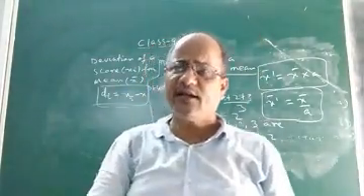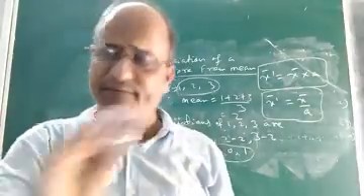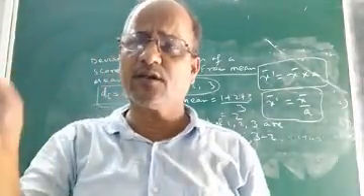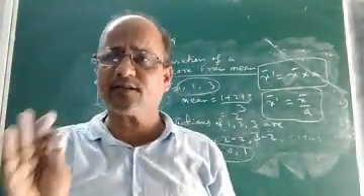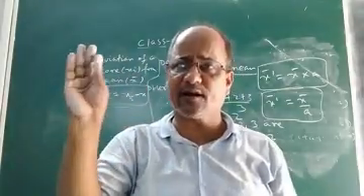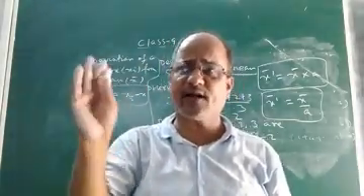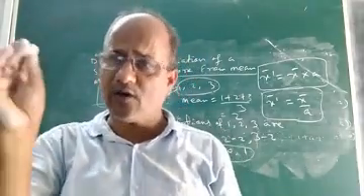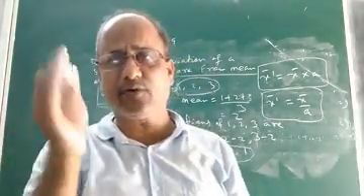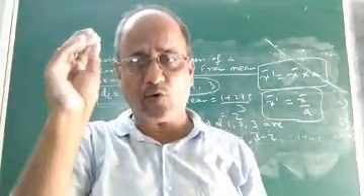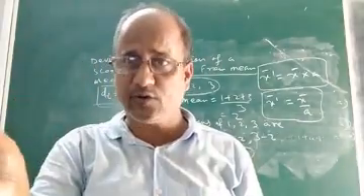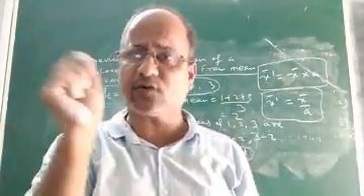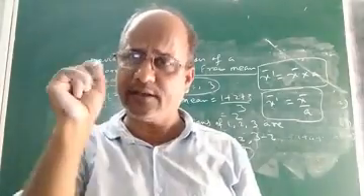So children, I tried my best to explain everything about the concept of the 3 measures of central tendency, that is mean, median and mode, and how to find mean, median and mode of ungrouped data. I discussed everything in detail. I also discussed the empirical relation between mean, median and mode, that is mode = 3 median minus 2 mean. That is a very important relation. Generally a question comes on that relation in the exam.